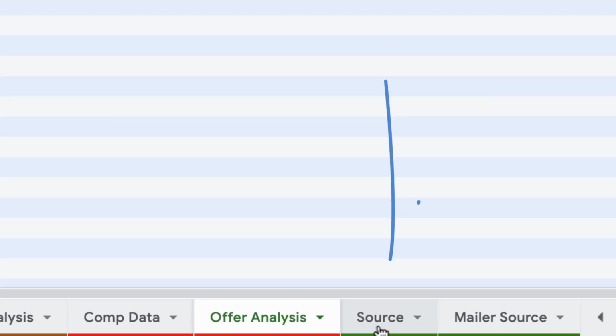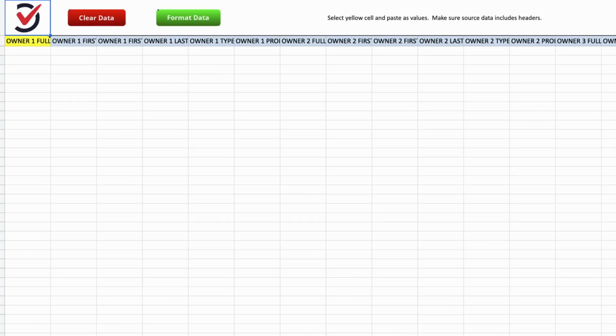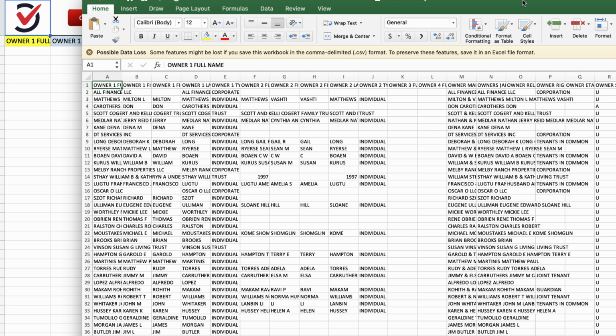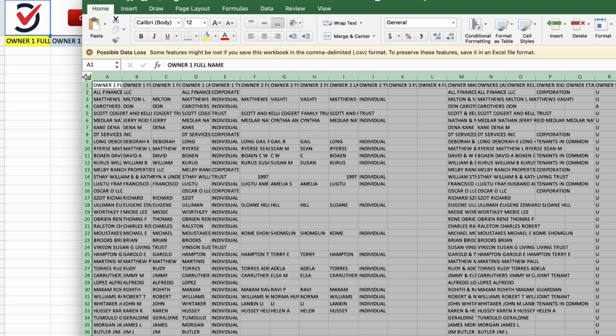And in the next step, we go down here to this source tab. And if you're using PriceBoss for the purpose of pricing out and sending out blind offers or range offers, this is where you're going to drop your list that you can get from either DataTree or Privy or even MapRight. And in this example, I've got a list I just downloaded from DataTree of just over 5,000 people. So I'm going to go ahead and just highlight this and copy it all.